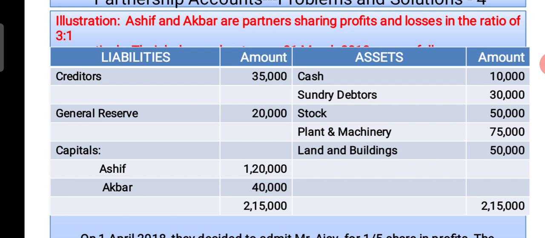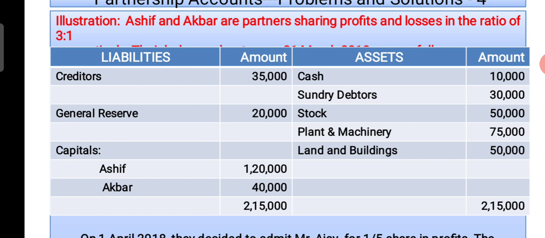And assets: cash 10,000, sundry debtors 30,000, stock 50,000, plant and machinery 75,000, land and buildings 50,000. Total of assets 2,15,000. And whatever the values you are seeing on the asset side of a balance sheet, these values are called book values.